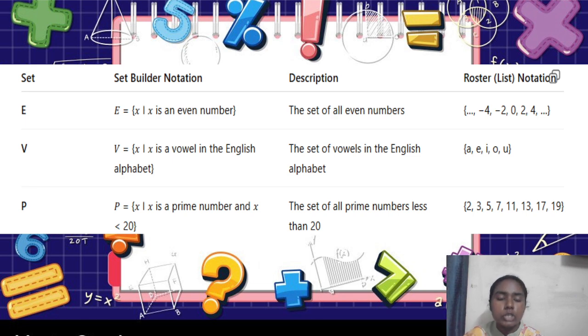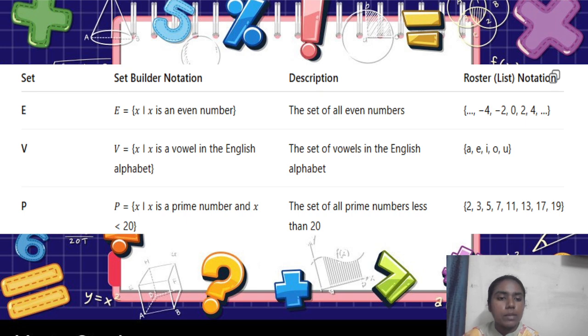This is the condition they gave to find the set. The set builder notation and description notation we can write in roster form, that is, curly bracket, minus 4, minus 2, 0, comma 2, comma 4. This is how we can write the set in various forms, but usually roster form is much easier than the other two forms because the elements are given directly.